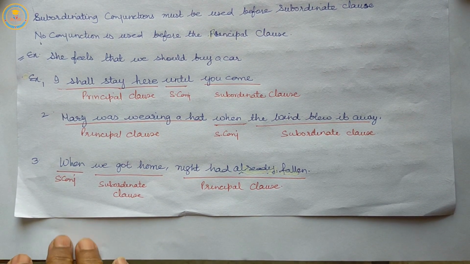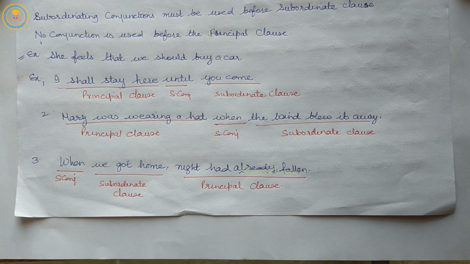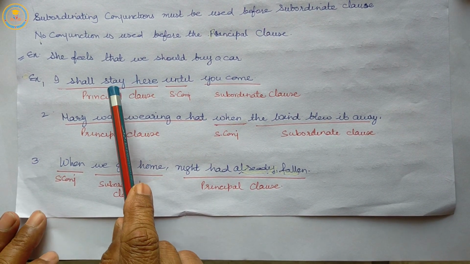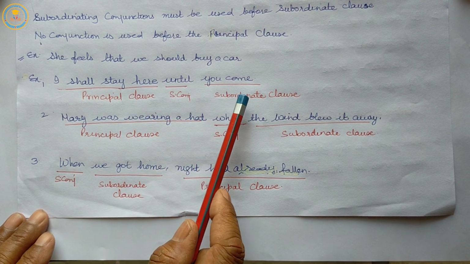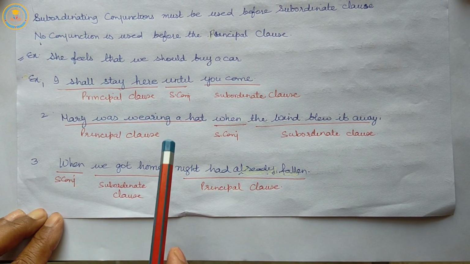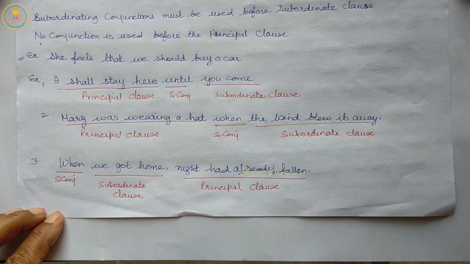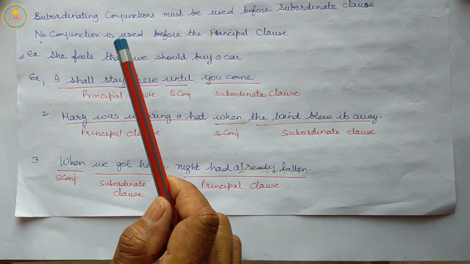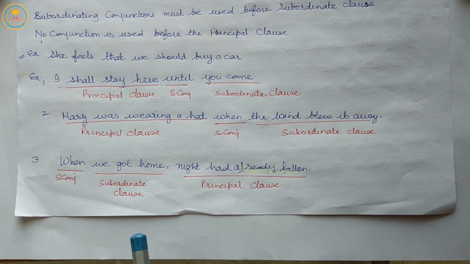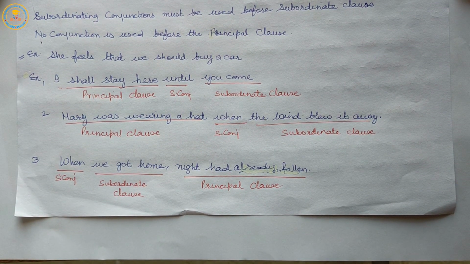So, we can easily identify the principal and subordinate clauses along with the subordinating conjunction. For that, you must know about the meaning and the rules of principal clause and subordinate clause.